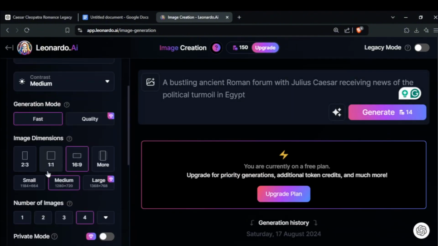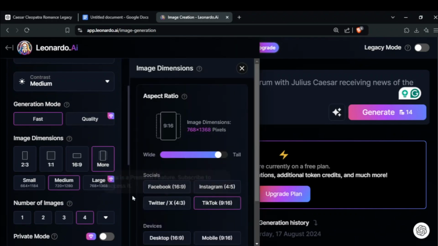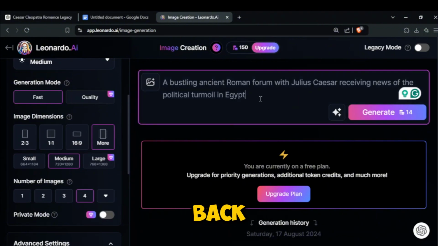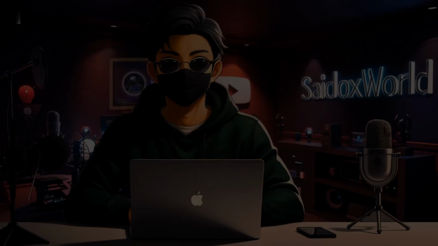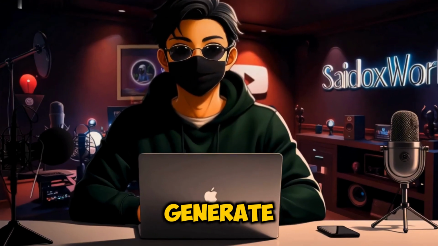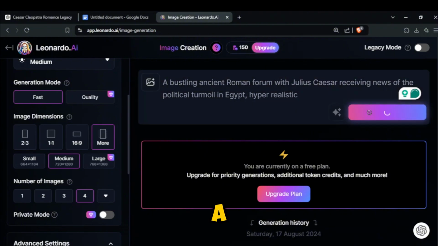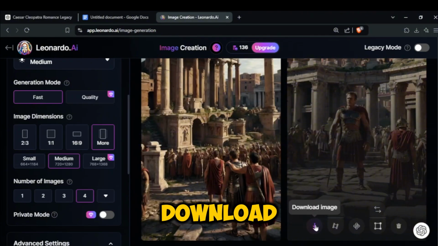Next, in image dimensions, since I'm creating a YouTube Shorts video, I'll choose the 9:16 aspect ratio. Now that our settings are ready, go back to the prompt and add one more word, hyper-realistic. Adding this word helps Leonardo generate more realistic images. Now click Generate. In just a few seconds, we have beautiful images. Click here to download the image.